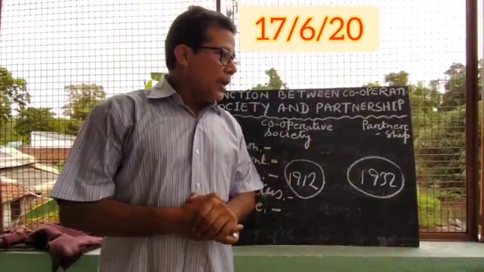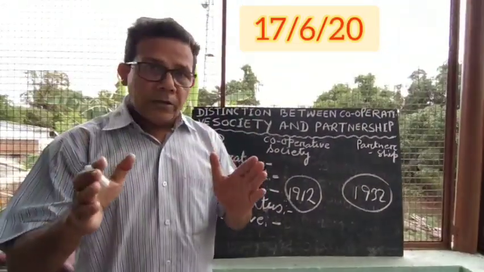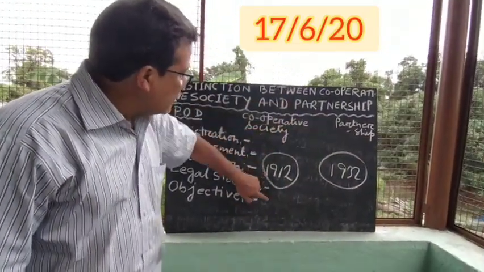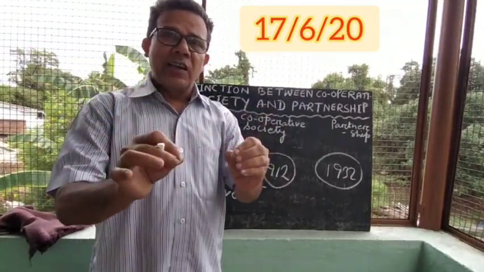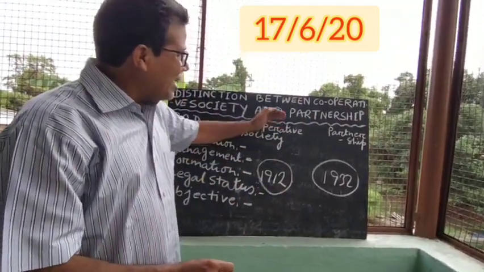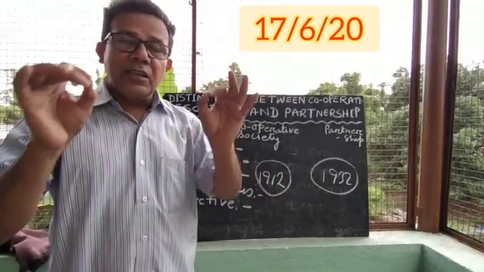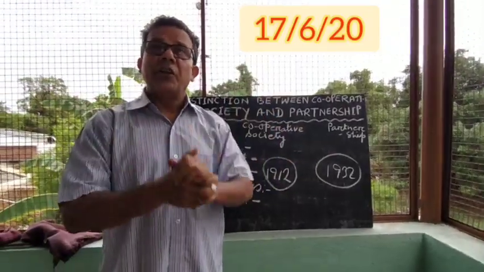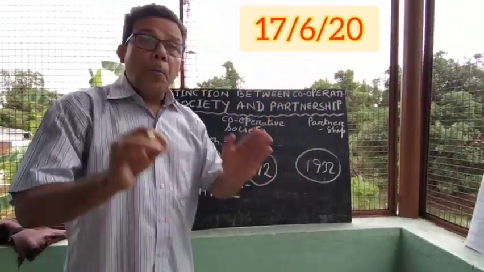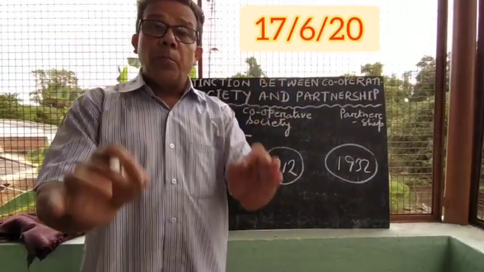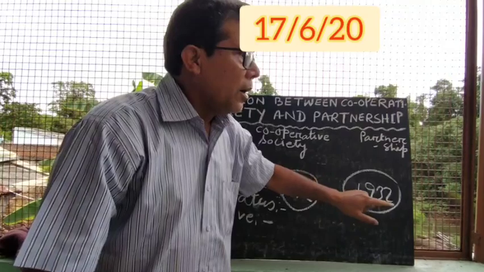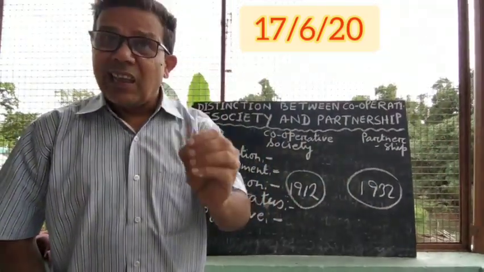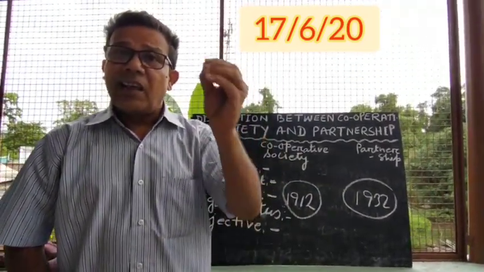Next coming, legal status. You know the meaning of legal status? Legal status means cooperative society has to be registered. When cooperative society has to be registered, that means cooperative society is having a separate legal entity. On the other hand, partnership is not compulsory to register. That is why partnership doesn't have any separate legal existence.